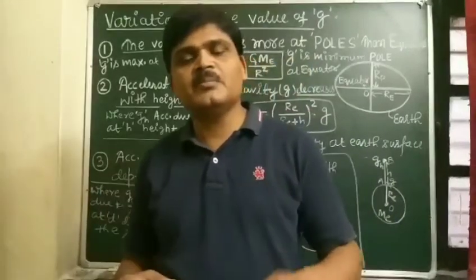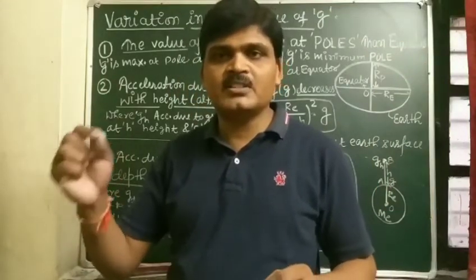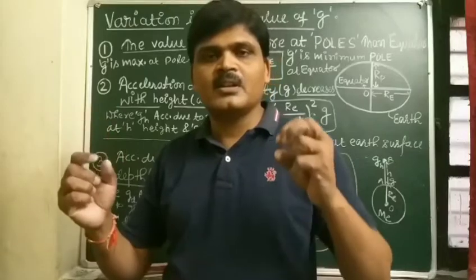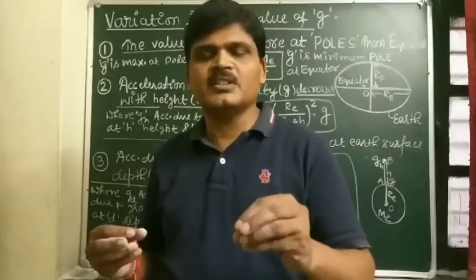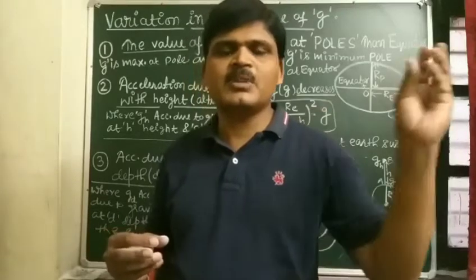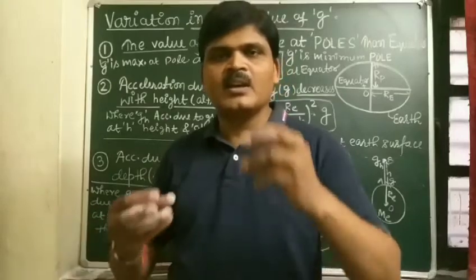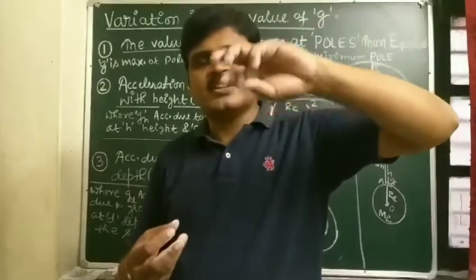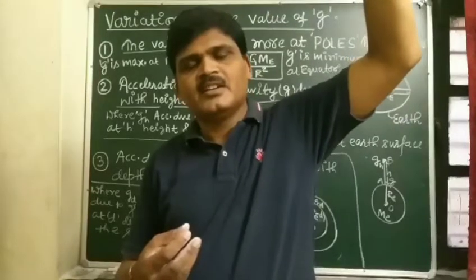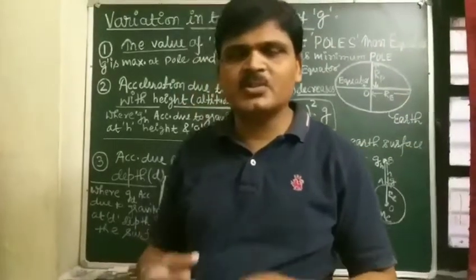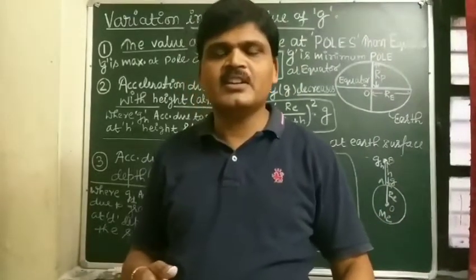Acceleration due to gravity is maximum at poles, minimum at equator. Listen carefully. The value of acceleration due to gravity, small g, is maximum at poles, minimum at equator, and acceleration due to gravity decreases by increasing height, and it will also decrease by increasing depth.